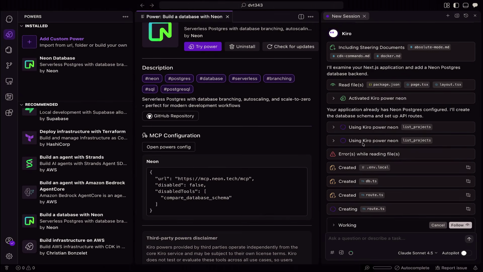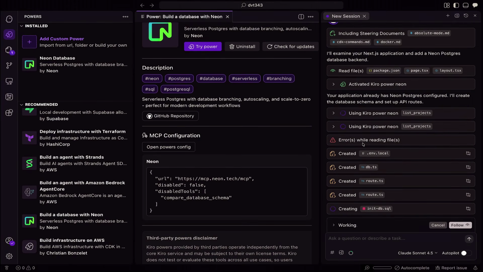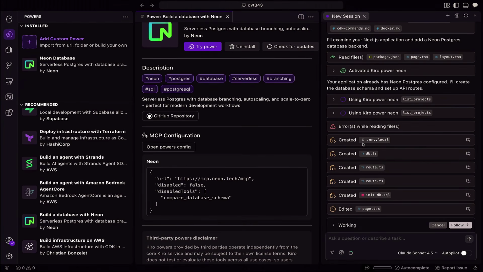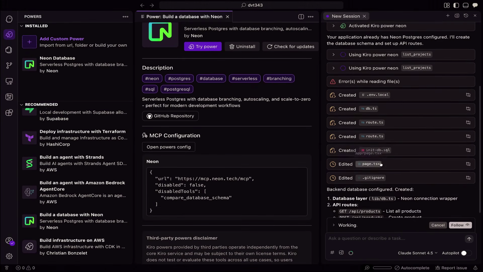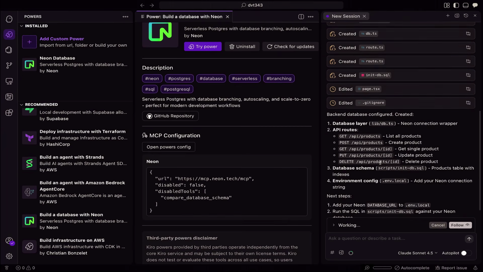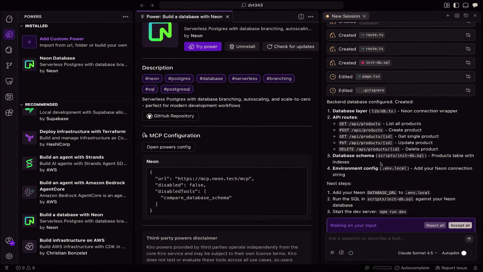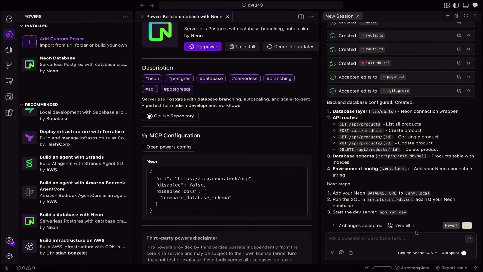So if this is your first time, you will see a little pop-up that says authorize and connect your account to the MCP to your Neon account. So it's going to go through and do some initialization, create some backend files, edit my current front-end files, and set up the integration, and it will give me a summary of that. So it's telling me the next step is to add my Neon database URL. So I should be able to just ask the agent to do that for me.